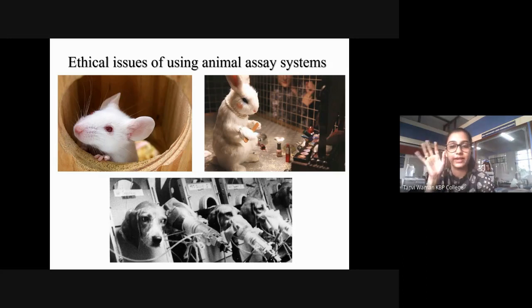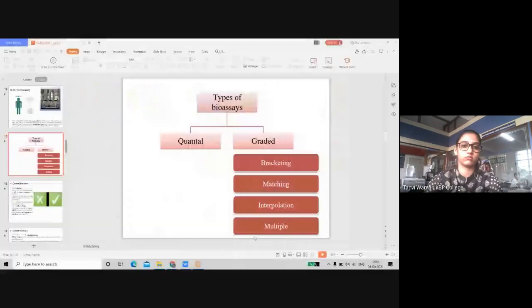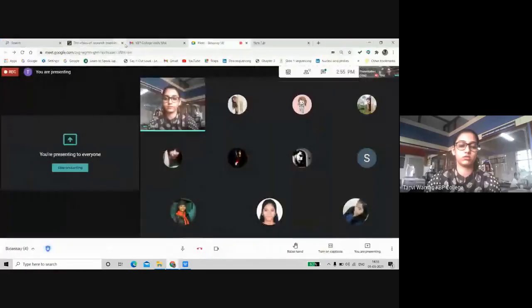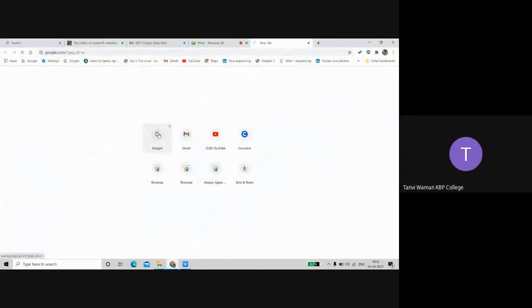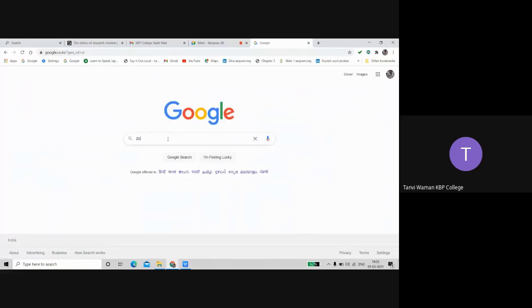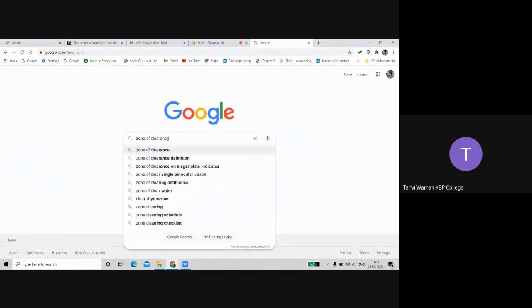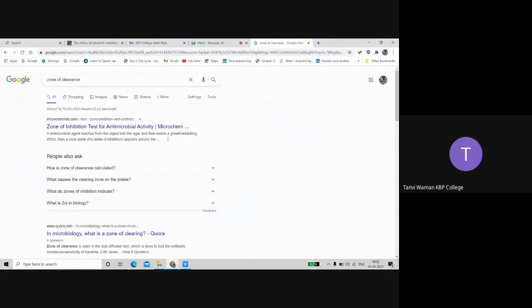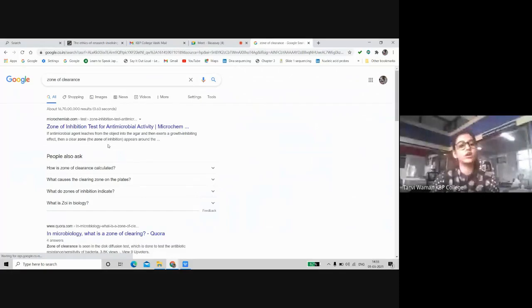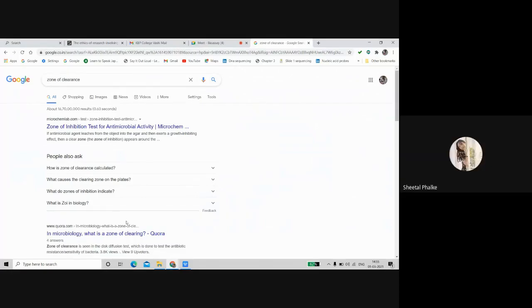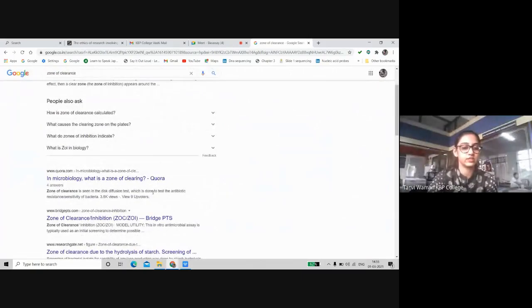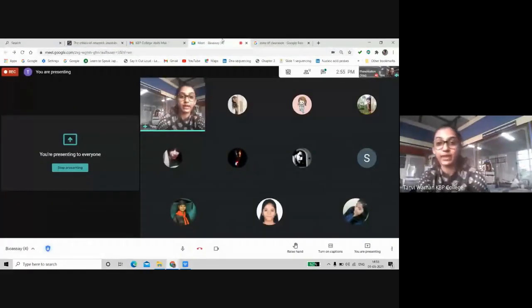I don't remember right now about zone of clearance, but we can always Google it and check it out. Wait. I don't remember. Let me just see. Okay, it is the same, a clear zone or zone of inhibition. But zone of clearance is seen in disk diffusion tests. That is the difference, a major difference I guess.